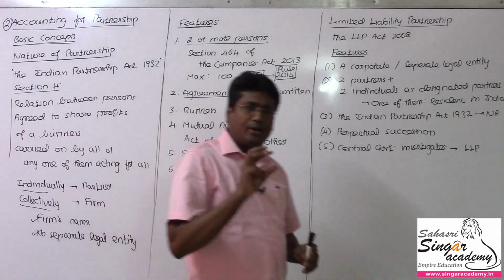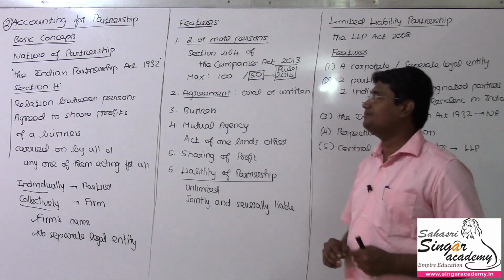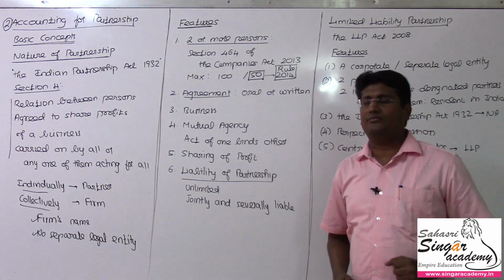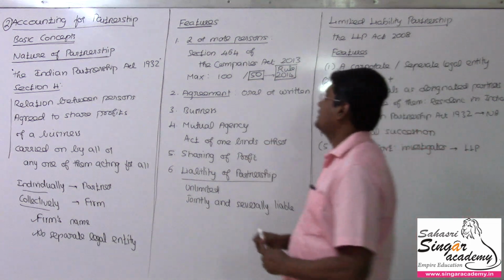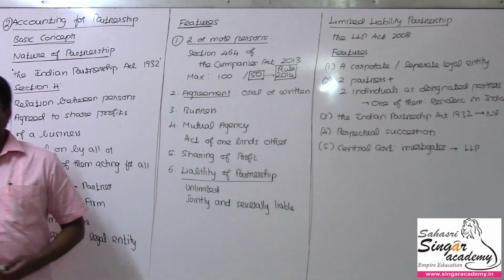So now I have briefed what is called partnership as per section 4 of the Partnership Act. Now, what are the features? What are the characteristics of the firm? Here we have a list of 6. First, 2 or more persons. The partnership firm definition requires at least 2 persons to be there.